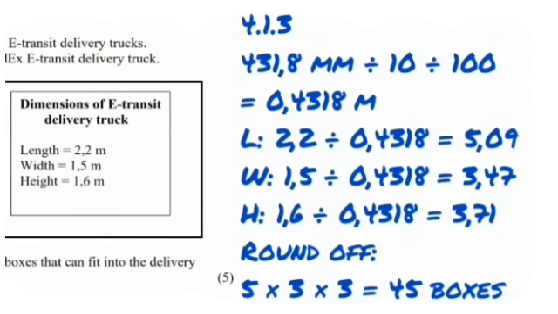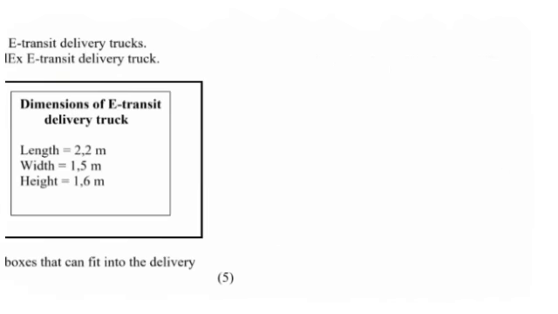And then we do the same thing for the width, 1.5 divided by 0.4318, and it gives us 3.47. And then we do the same thing for the height at 1.6 divided by 0.4318, and it gives us 3.71. Then we round off. In packaging, we round off to whole numbers, so everything becomes a 5, a 3, and a 4. We multiply them together, they give us 45 boxes.